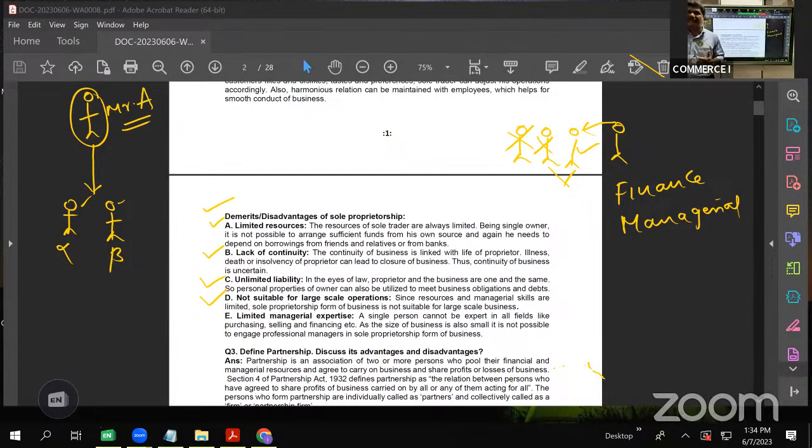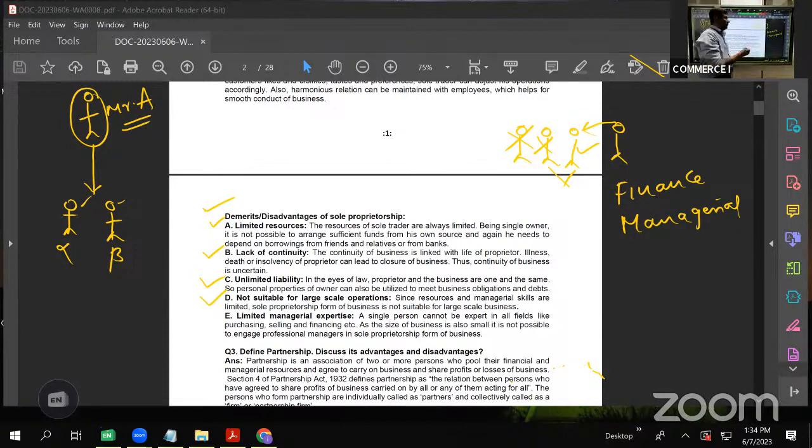And as a single person, he will not be able to manage. He may be expert in one aspect. A single person can be expert in one aspect or two, but you cannot expect a single person to be a master of all trades, no? Like he's good in, let us say, purchases. He's good in sales. So purchase and sales he can handle. What about finances? What about accounts? There are so many aspects in business. So a single person cannot handle all.